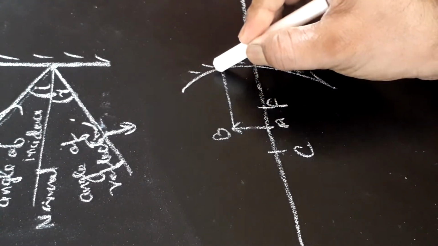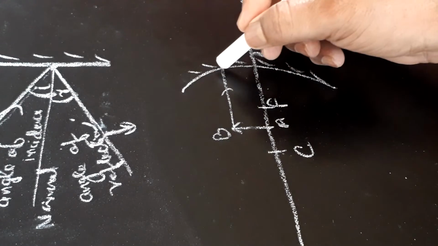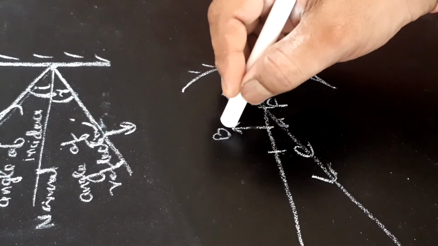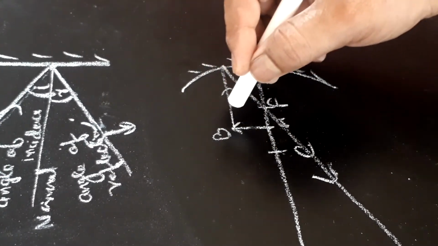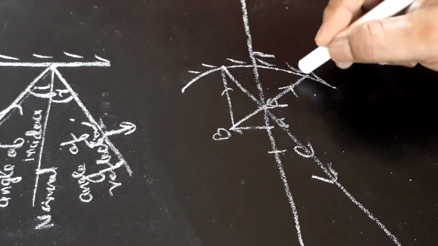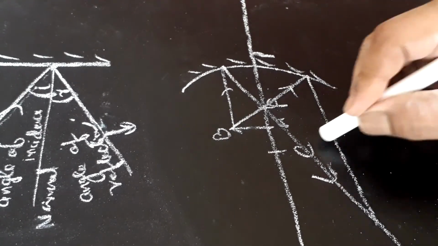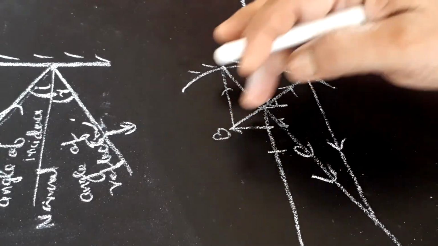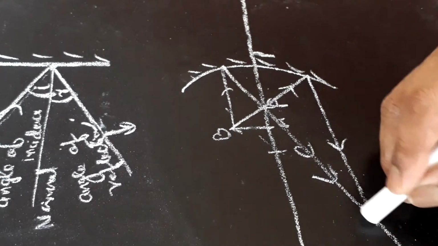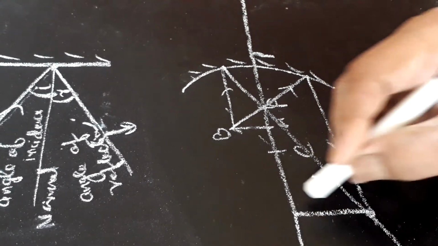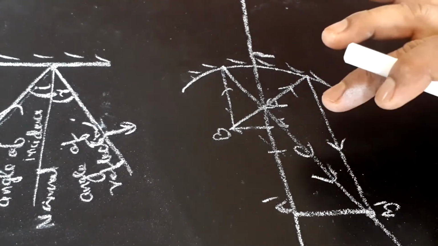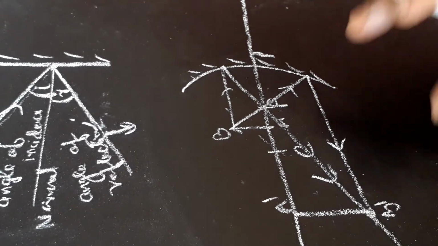One ray we will draw parallel to this principal axis. After reflection, it will pass through focus. Second ray we will take passing through F. Then it will go parallel to the principal axis. We can draw another ray in place of this, a ray passing through C. It will go undeviated. Here we can see the image is formed at this point. Image is formed beyond C. This is a rough drawing just to show how we can draw a ray diagram.